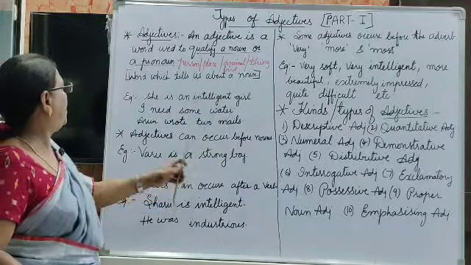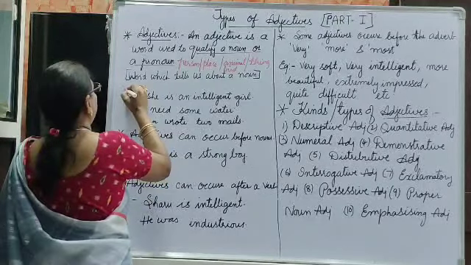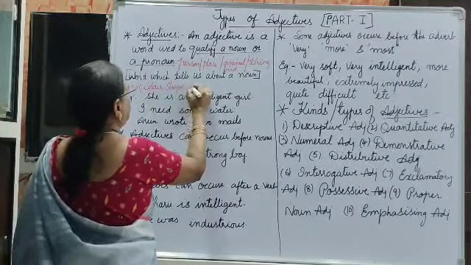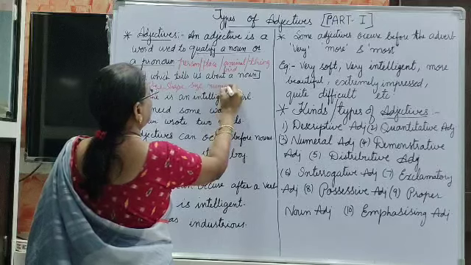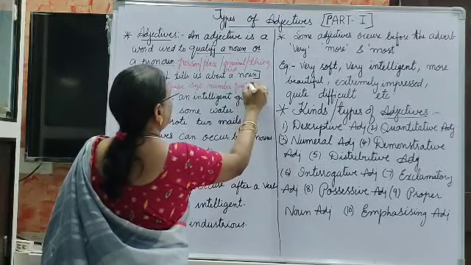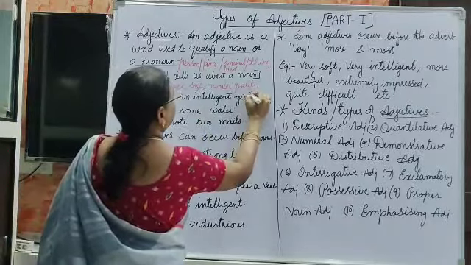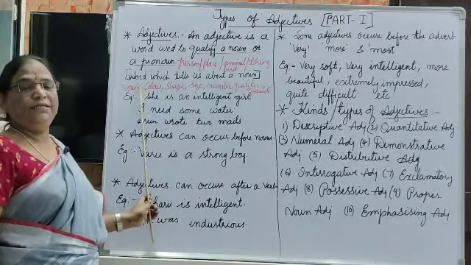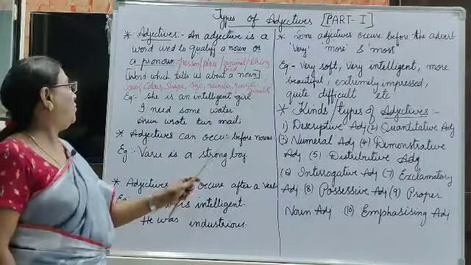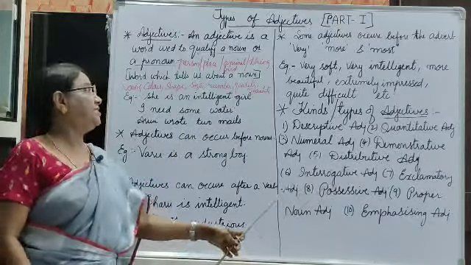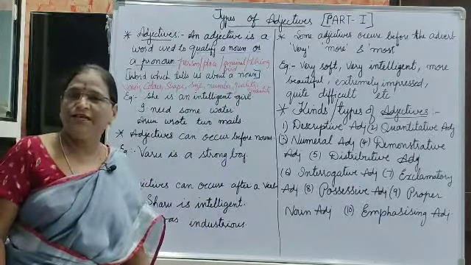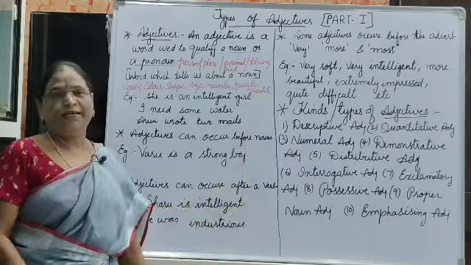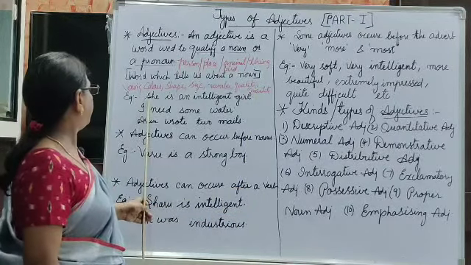Word which tells us about a noun, whether it may be a noun's color, shape, size, number, quality or quantity. Whatever describes these things, the quality or quantity, color, shape or size of nouns, that comes under adjective. And now let us come to the example.